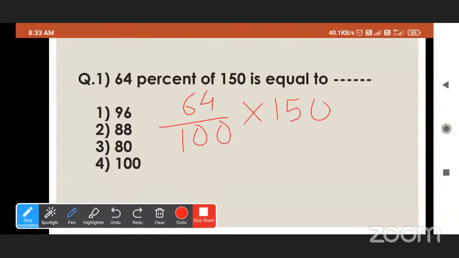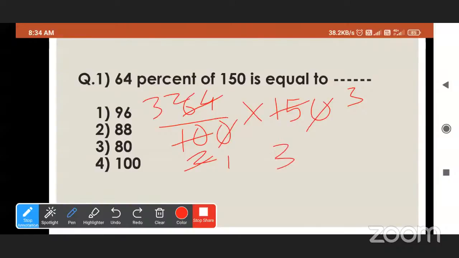Now, what do we have to do? We will cut the 0. Now if we divide both 15 and 10 by 5, we will get 3 here and 2 here. So now we will divide 64 and 2 by 2, so we will get 1 here and 32 here.